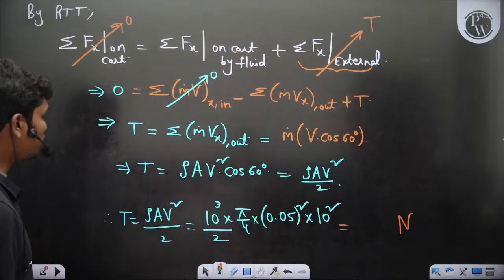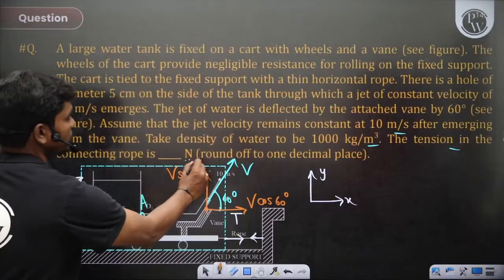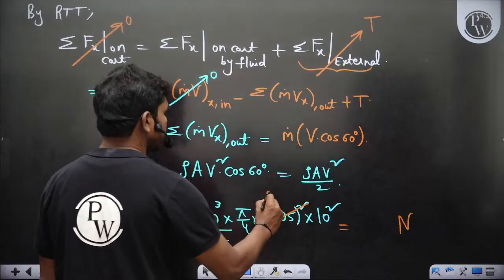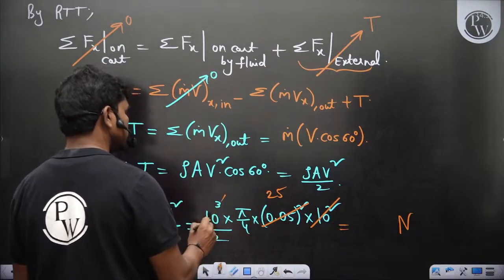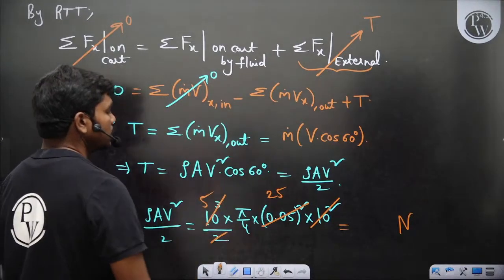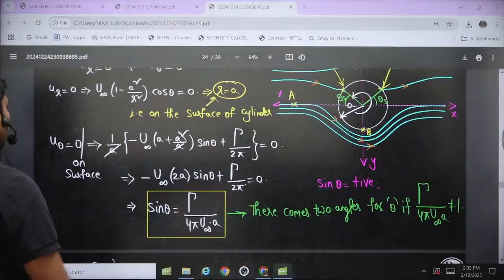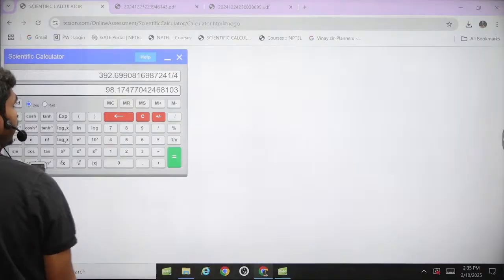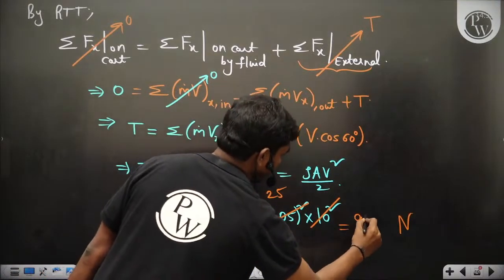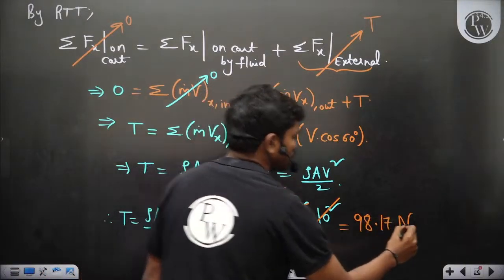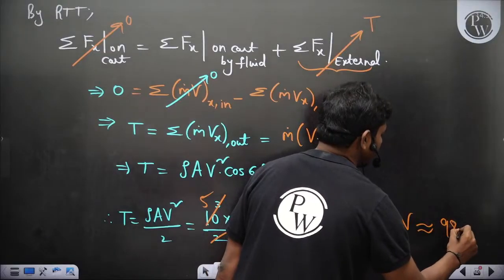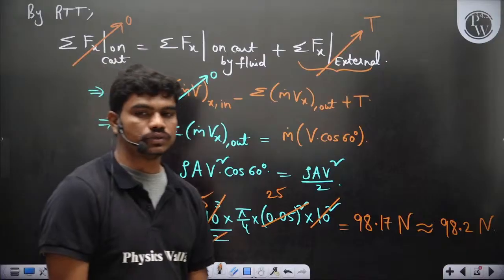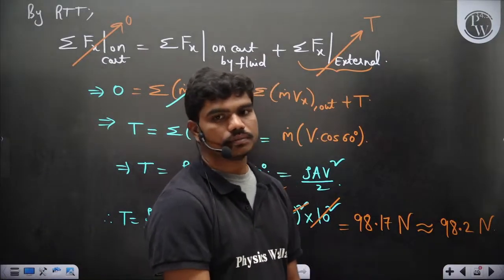And what are the units they are asking you? They are asking you in newtons, round off to 1 decimal place. Good. So let's see, this can be written as 25 into 10 power minus 4, so this is 5 actually, so 125 pi by 4, let's see, 125 pi by 4, 98.17, yeah, 98.17, so this goes to 98.2 newtons. Okay, so this goes to 98.2 newtons. Clear?